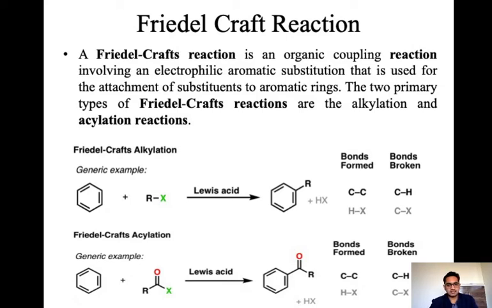As a general example, take Friedel-Crafts alkylation. An alkyl halide is used in the presence of a Lewis acid. The alkyl group R attacks the benzene, a carbon-carbon bond forms, and the carbon-hydrogen bond is broken. In acylation, the carbonyl carbon is there, and an acyl halide is used, and we get these types of acylated products. That is the Friedel-Crafts reaction.